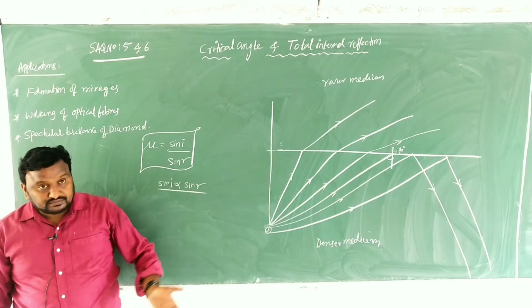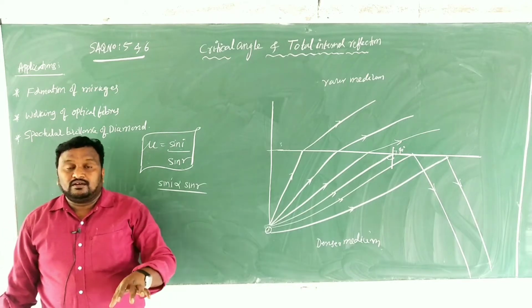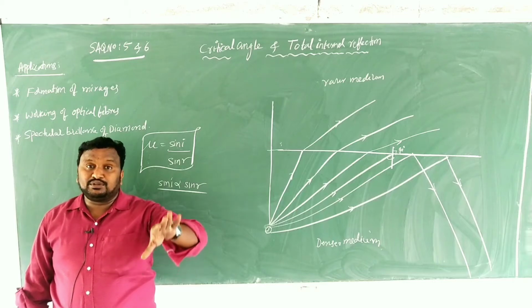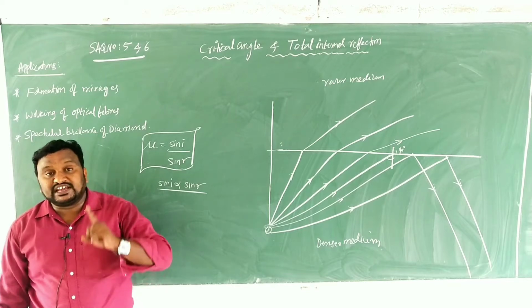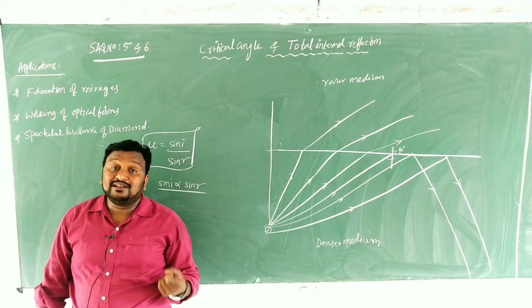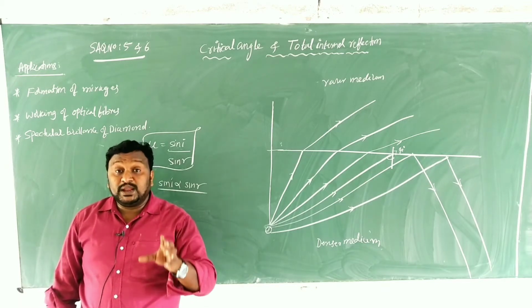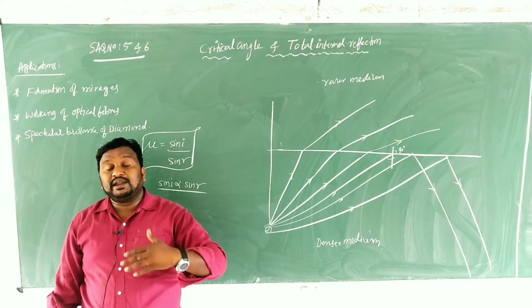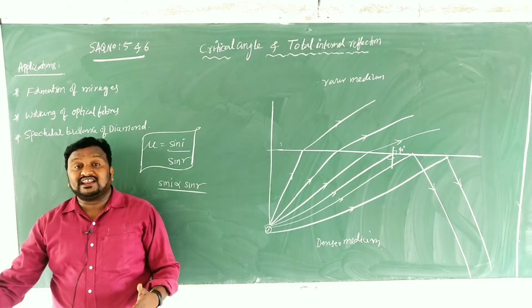So here, children, there is one diagram on the board. Here, what is the definition? When the light is moving from denser medium to the rarer medium. That means the first condition for critical angle is that the light must move from denser medium to the rarer medium. Generally, what is meant by denser medium? The medium which has more density is called the denser medium, and the medium which has lesser density is called the rarer medium.